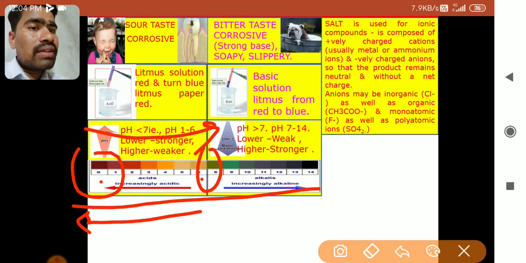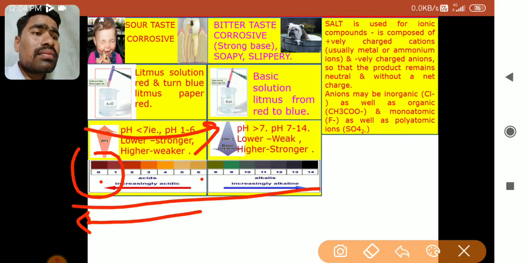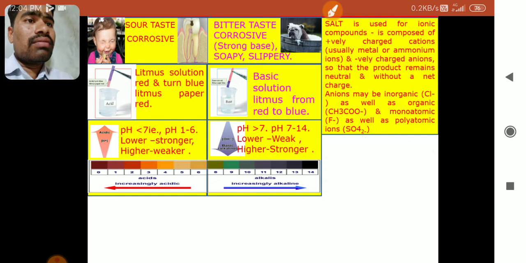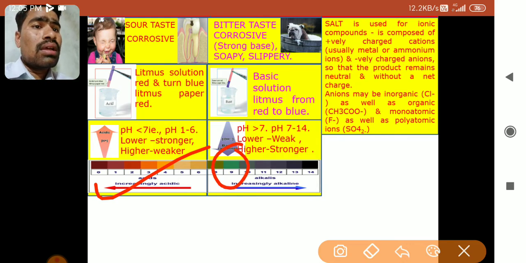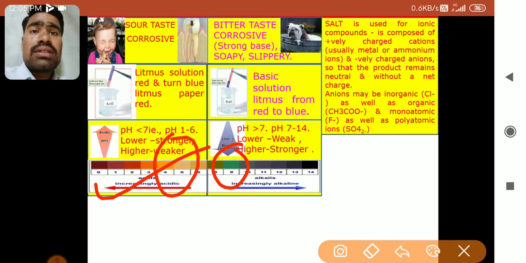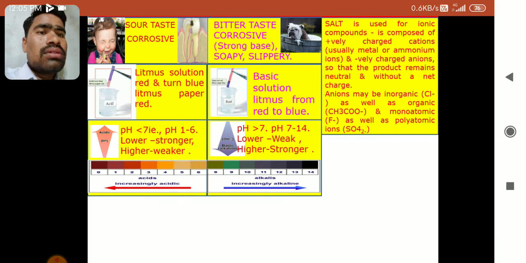When you dip this pH scale in any solution, you observe one of these colors. The pH scale is nothing but a small paper strip which is dipped in the solution you want to test. If you find, for example, a bluish or greenish color, that will be pH 9. Or if it is yellow, that means pH 4, a weak acid. In this way, by using these color combinations, the pH of solutions can be identified.